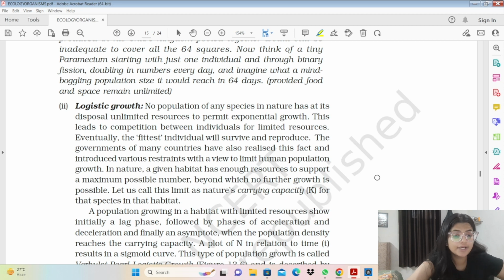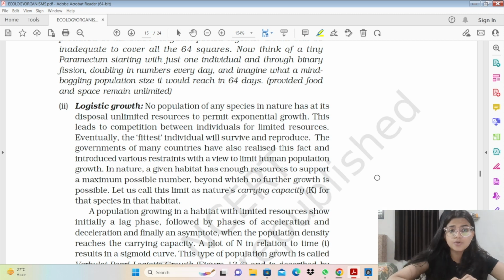A population growing in a habitat with limited resources would show an initial lag phase. And in logistic growth, we have a certain limit which is called the carrying capacity for the particular species. So for logistic growth, we have this equation: dN by dt equals rN times (K minus N) upon K, where K is the carrying capacity, N is the population density at time t, and r is the intrinsic rate of natural increase, which is also called the reproductive fitness.